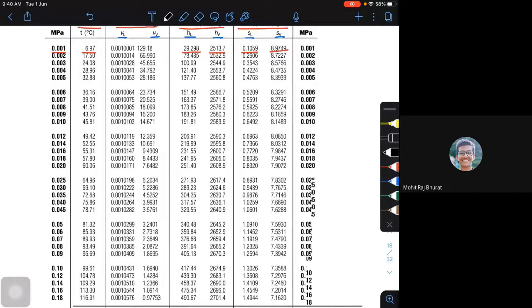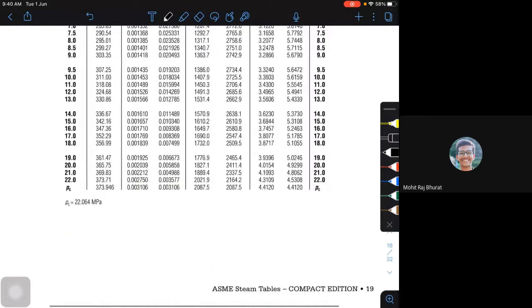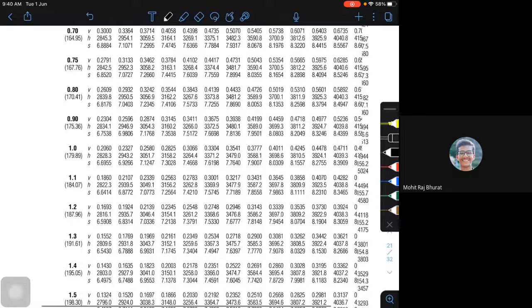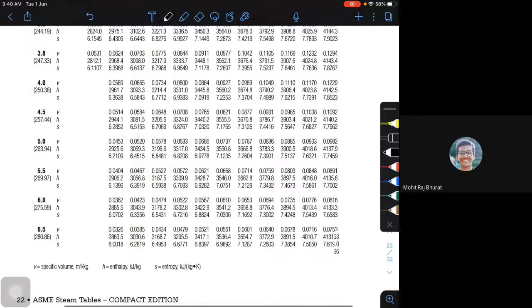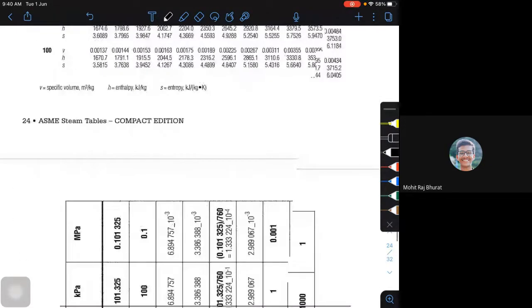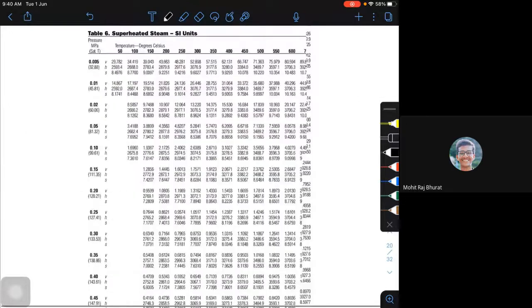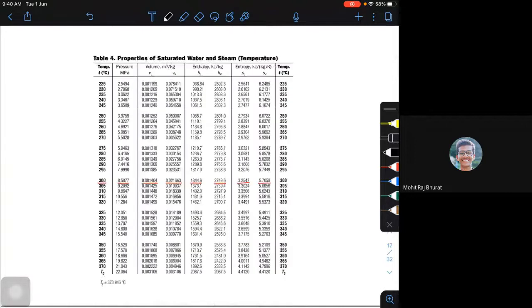So if I go down, the next one is the superheated condition, I will come to that. Now I have the steam tables based on temperature. Oh, I have to go up actually. Okay.